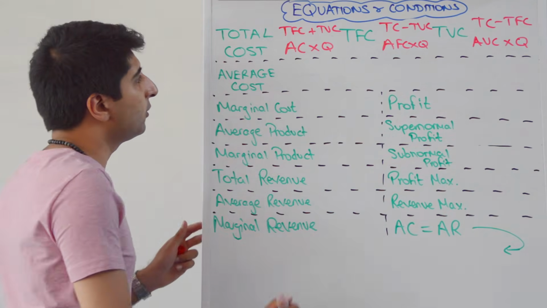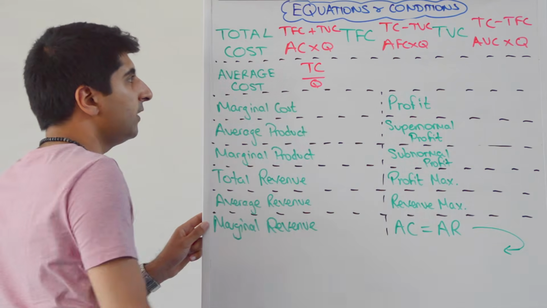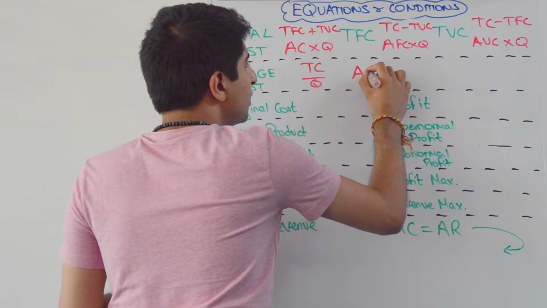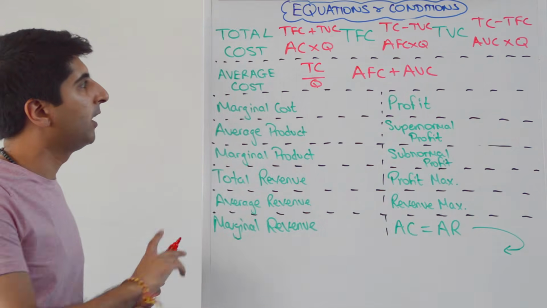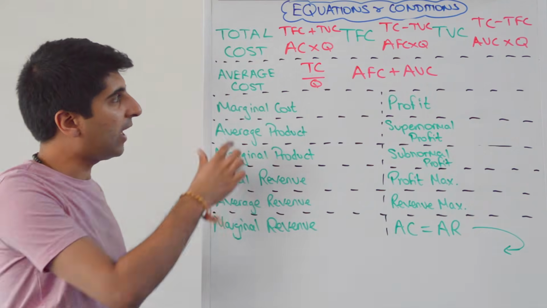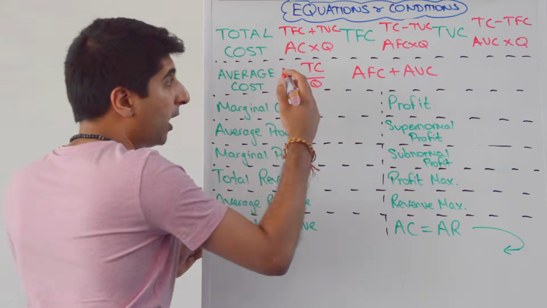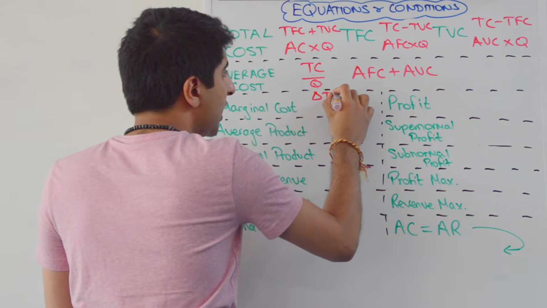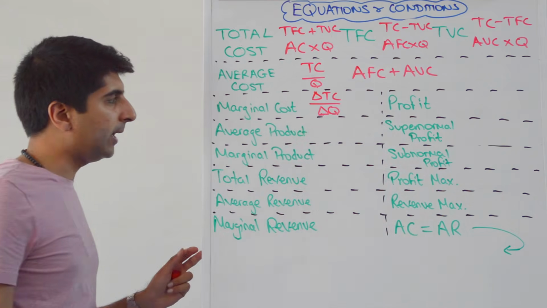Average cost. There are two ways to work out average cost. You can take total cost and divide it by quantity, but you can also say it's average fixed cost plus average variable cost. Good to know both there. You might know this as average total cost; average cost and average total cost are exactly the same thing. What about marginal cost? Marginal cost is always the change. So the change in total cost divided by the change in quantity there.